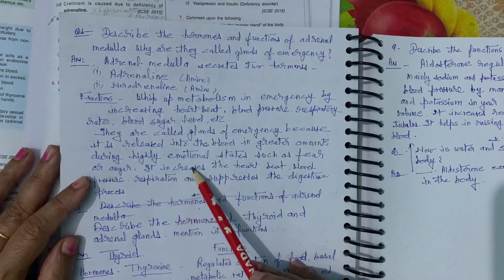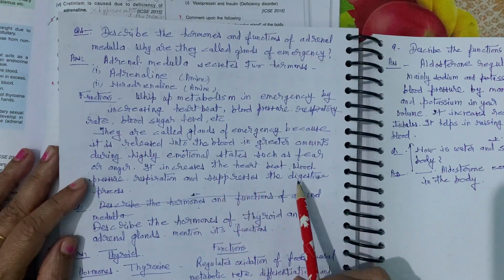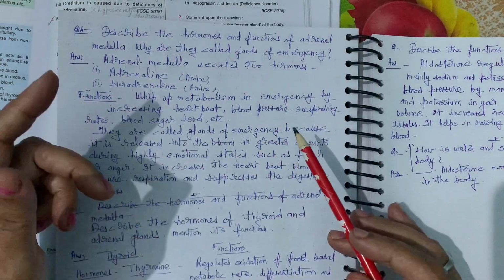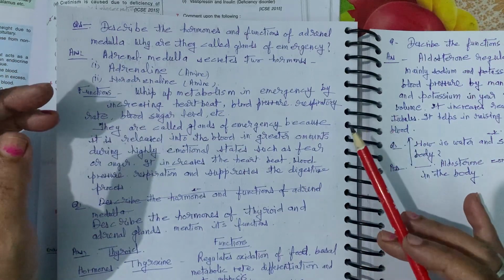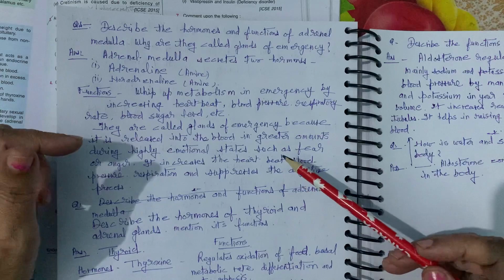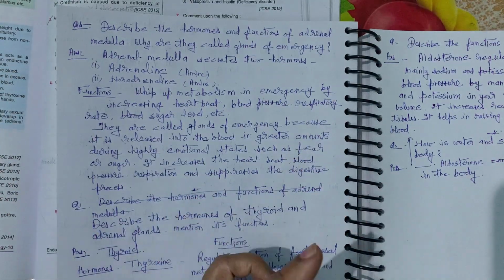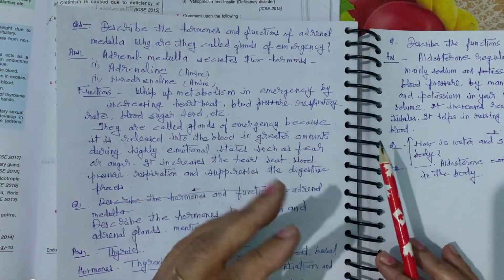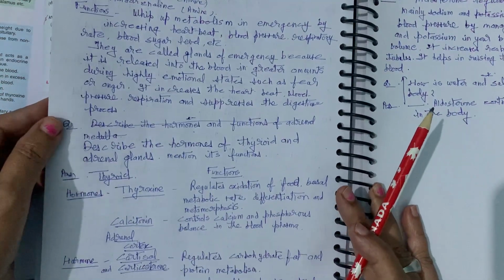It increases the heartbeat, blood pressure, respiration and suppresses the digestive process. It reduces the digestion process, and in sudden pressure, like when there is an accident or some unusual happening, this adrenaline hormone is secreted. Its main function is to save the body from shocks, to save the body in various physiological conditions so that the person is not harmed at all.